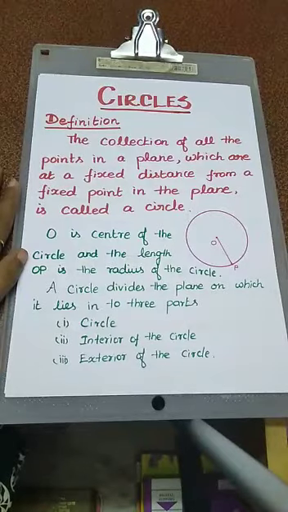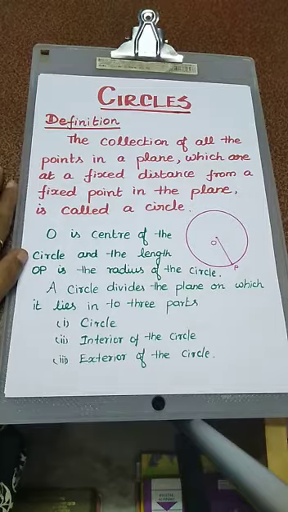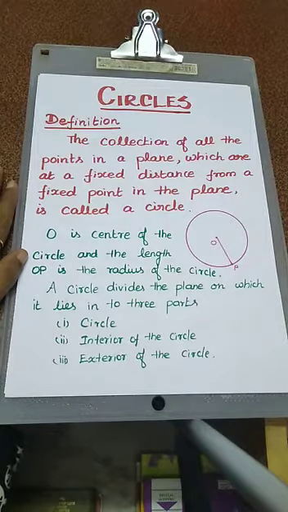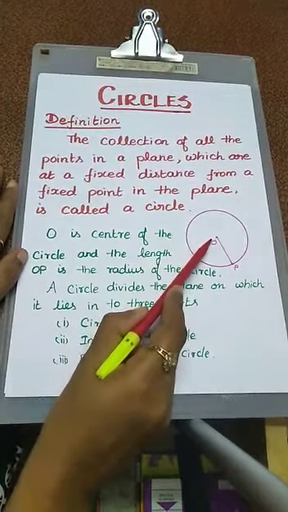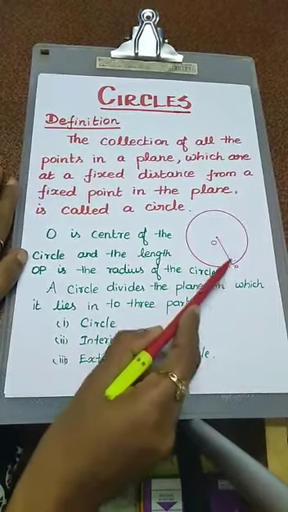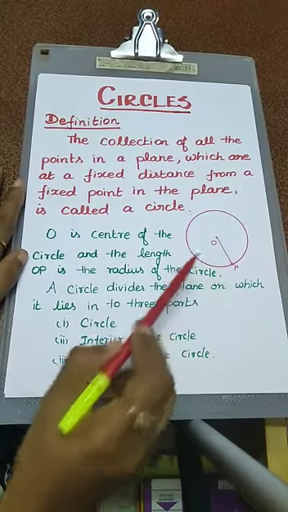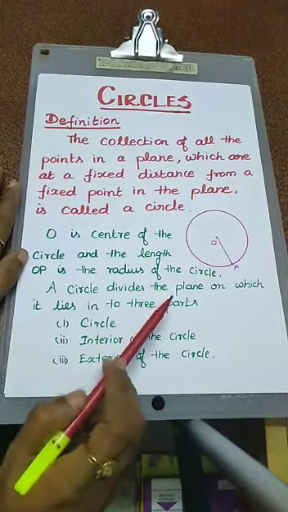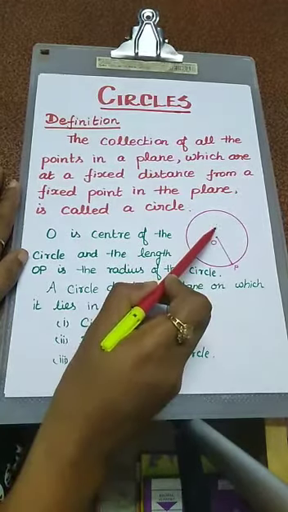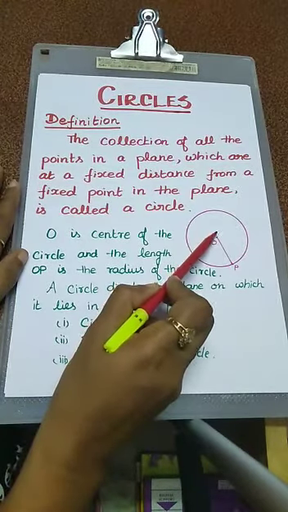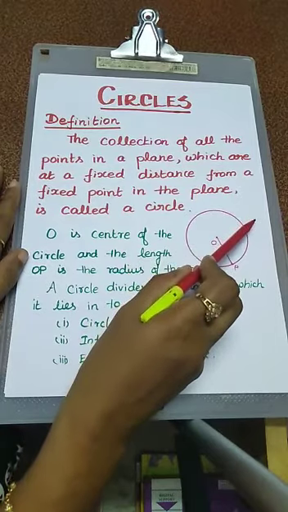Now we are going to discuss the definition of a circle. Actually, what is a circle? The collection of all points in a plane which are at a fixed distance from a fixed point in the plane is called a circle. O is the center of the circle, P is any point on the circle, and the length OP is the radius of the circle. A circle divides the plane on which it lies into three parts: the circle, the interior of the circle, and the exterior of the circle.